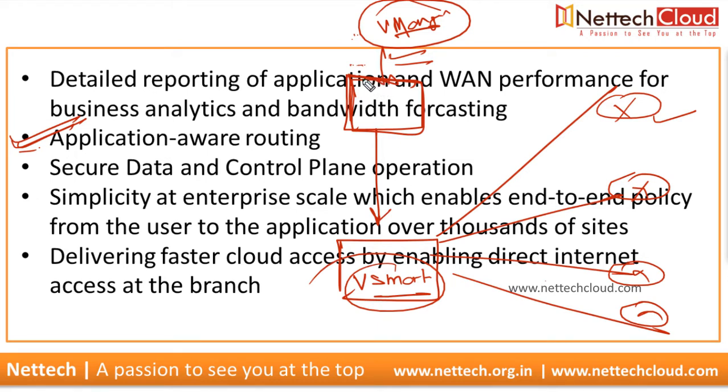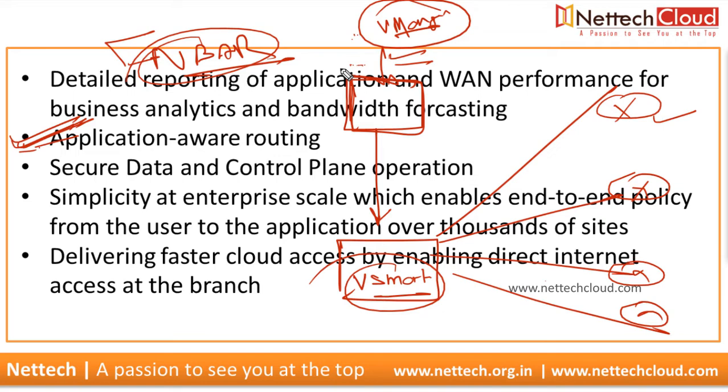So we can match applications based on the IP and service port number, or application-specific NBAR, network based application recognition. Both are possible in SD-WAN, matching traffic based on IP and service port, or NBAR specific to the application.